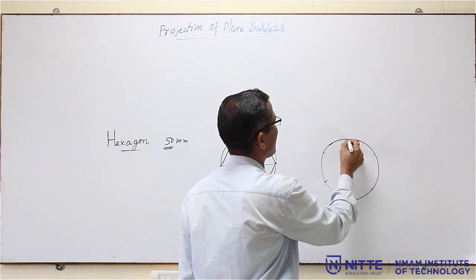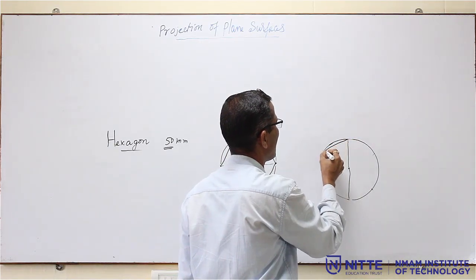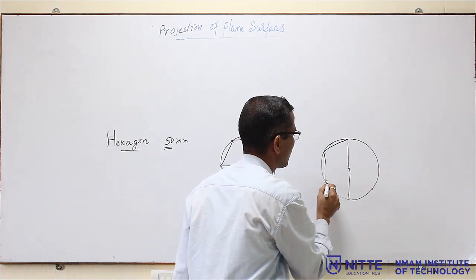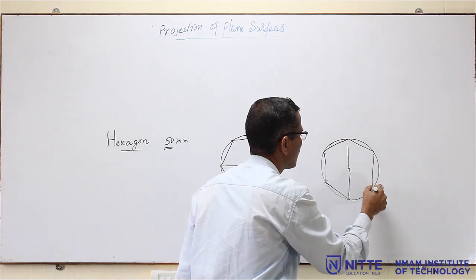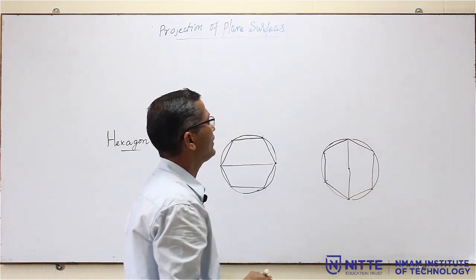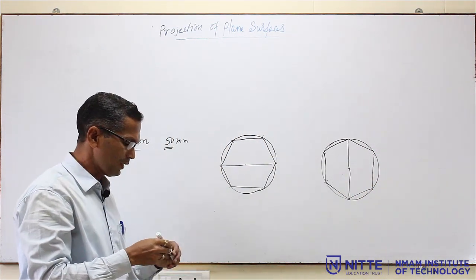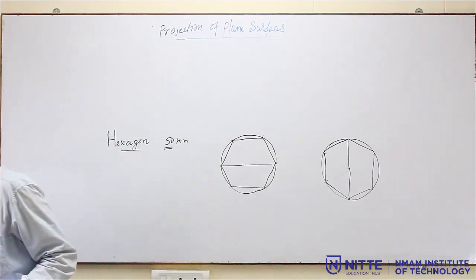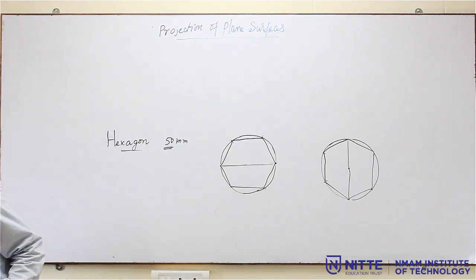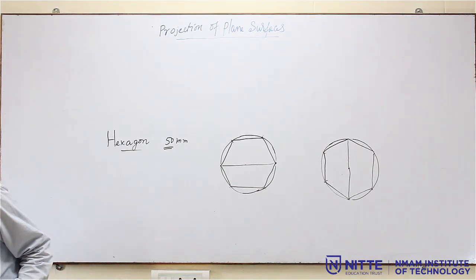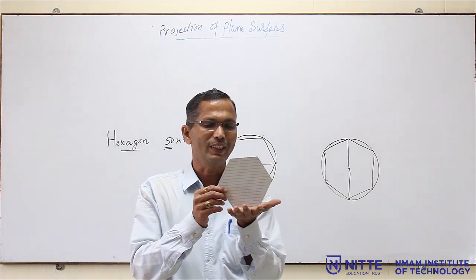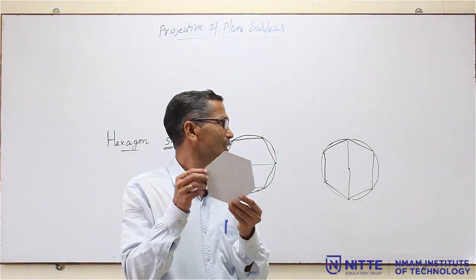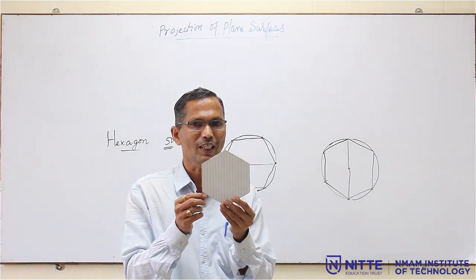Then join to this point, one end of the diameter, like this. Now, you can see the hexagon, both the hexagons are the same, but they are positioned in different ways. One is with the horizontal diameter and the other one is with the vertical diameter I had drawn. That means, one is like this, the other one is like this. The positions have been changed.